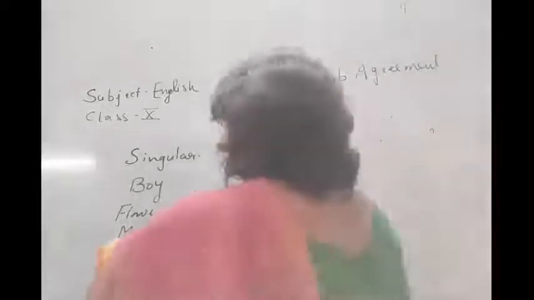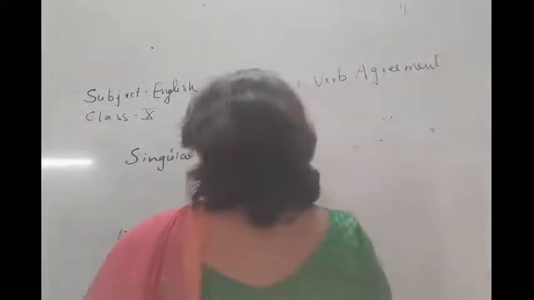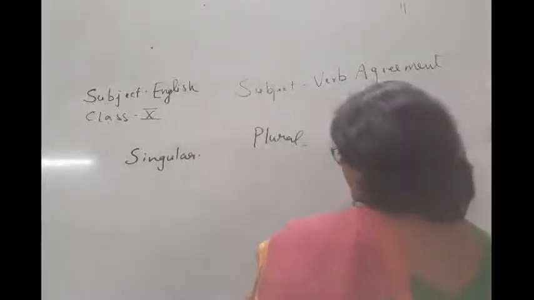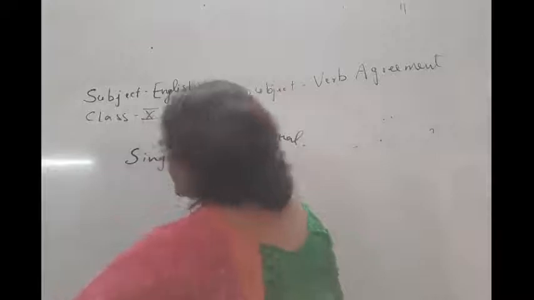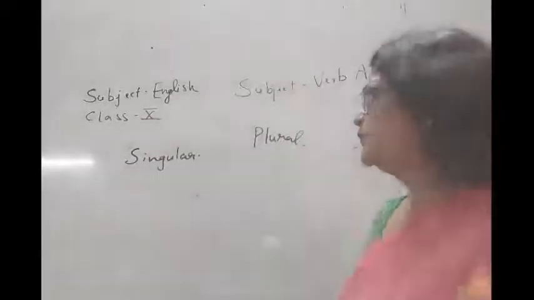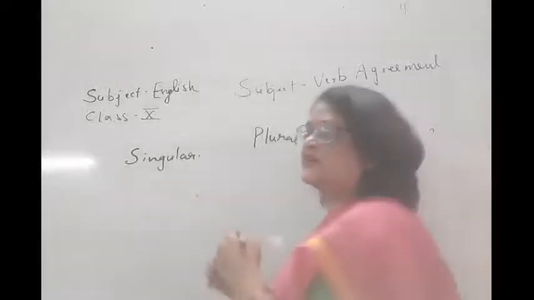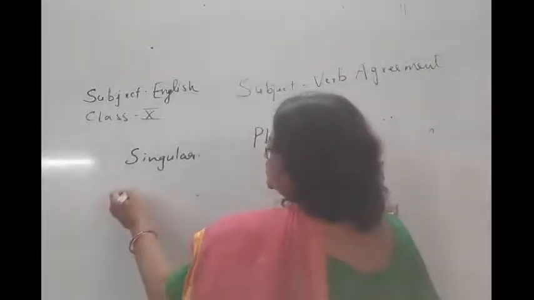Now let me tell you what is a singular verb and what is a plural verb. Again, this is a very, very important point, and please listen carefully. It is just the opposite of subject. Now children, suppose we take the verb drink.